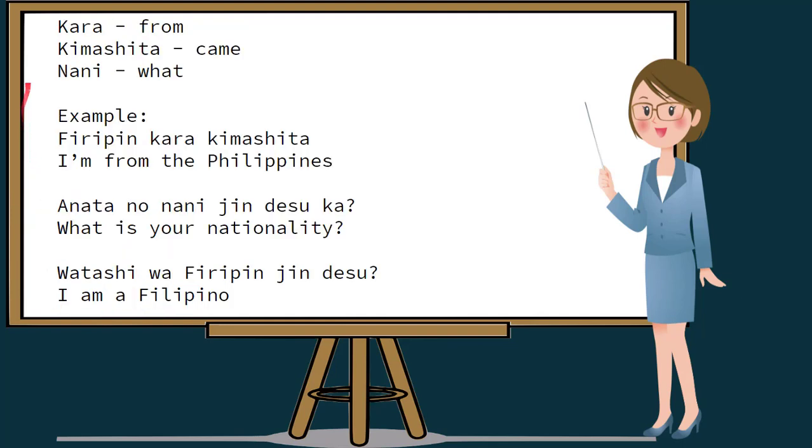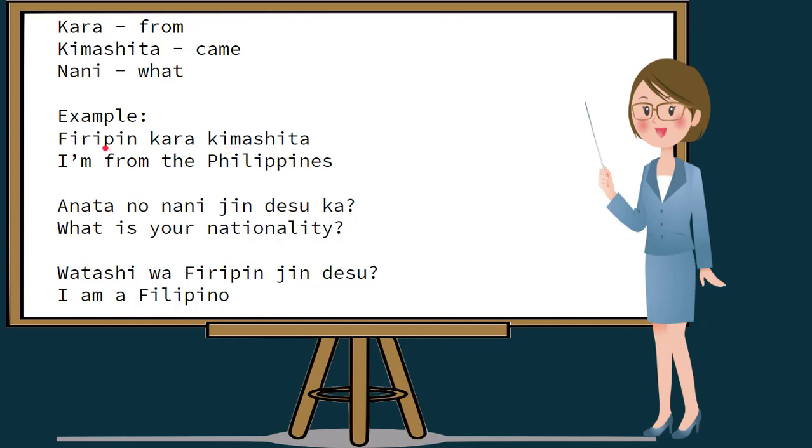And for today's lesson, we will be adding kara, kimashita, and nani to make a sentence. Kara in English is from. Kimashita in English is came. And nani is what. For example, in this sentence, Philippine means Philippines. Kara means from. Kimashita means came.